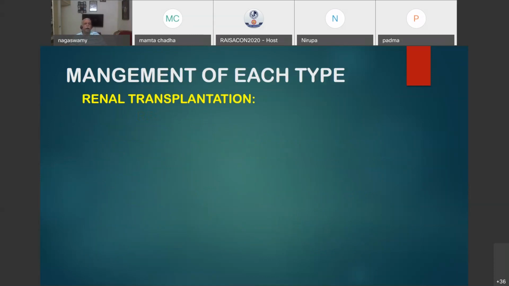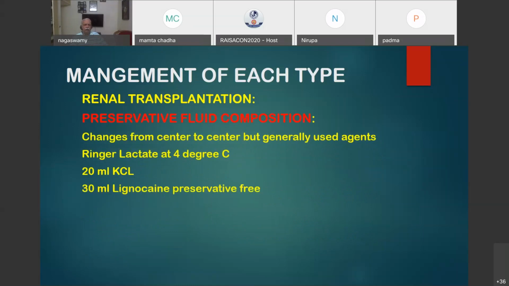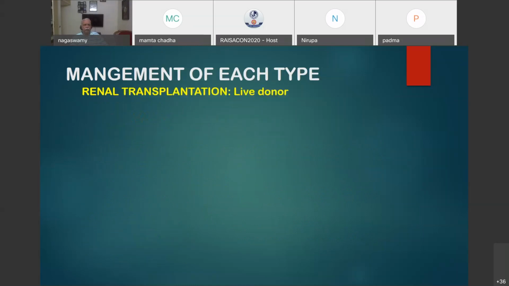And preservative fluid composition changes from center to center, but generally used agents are Ringer lactate at 4 degrees centigrade, to which you add 20 ml of KCl, 30 ml of Thylacard, and papaverine for vasodilatation, dextrose 25%, and heparin to prevent clot formation inside.